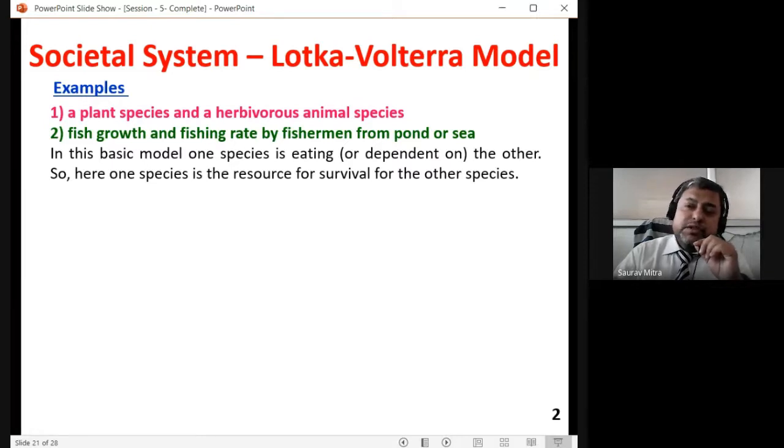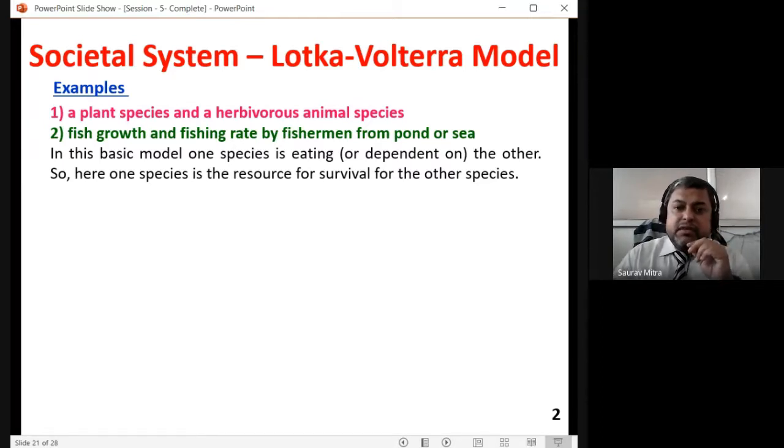But if the fish do not grow, if the number of fish reduces in the river or sea, the fisherman will also die. That means he will be out of a job, out of income. So he kills the fish, but if the fish growth rate is very high, that will make the fisherman grow. But if the number of fishermen becomes too much, the fishing will happen at a much faster rate, and the fish will not get to grow much.